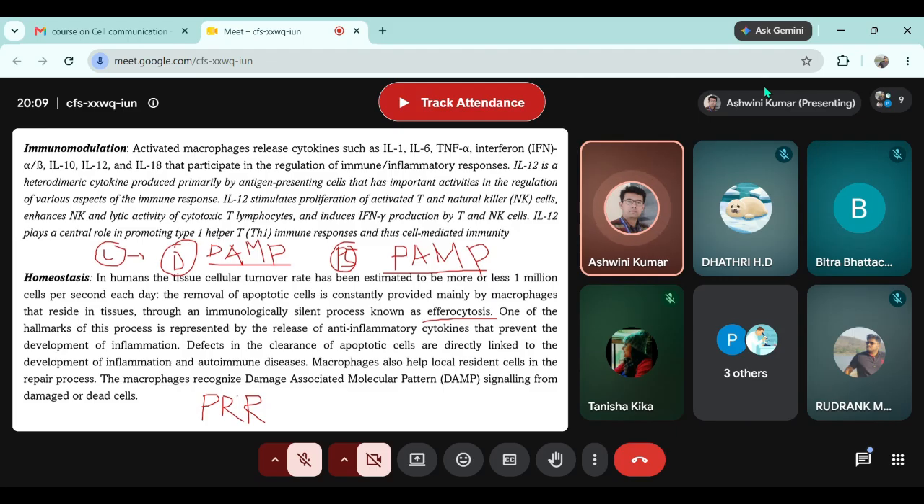So there will always be a physical joining between PRR and DAMP or PAMP. And based on this ligand-receptor interaction, the macrophage will clear it off.